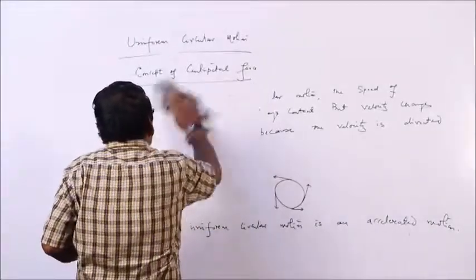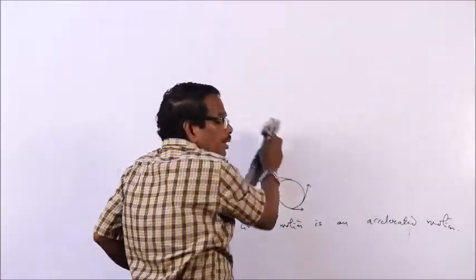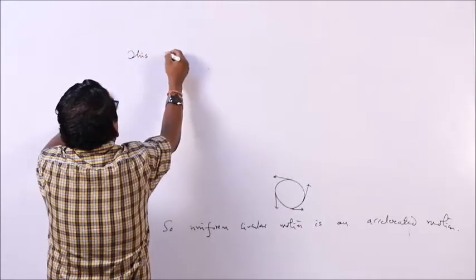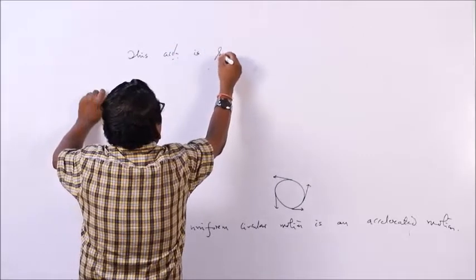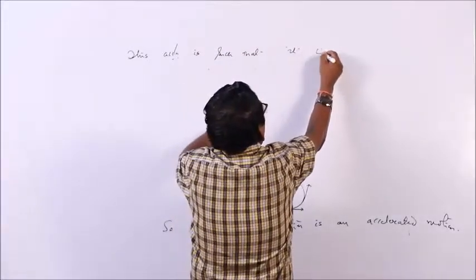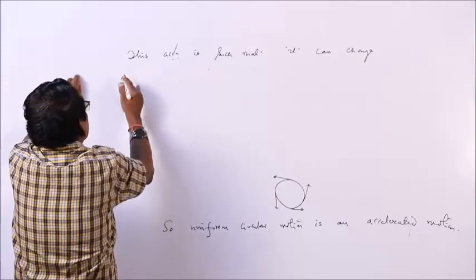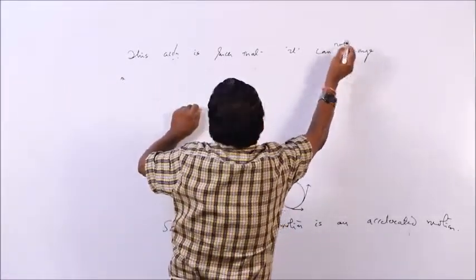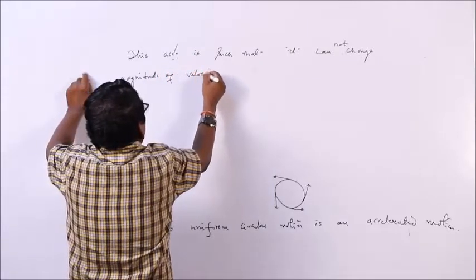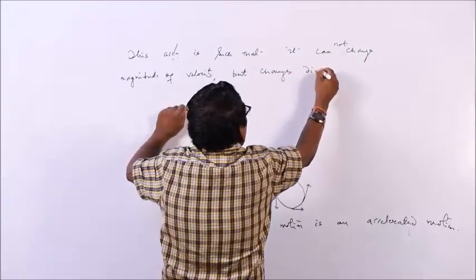This acceleration in uniform circular motion is such that it cannot change magnitude of velocity, but changes only direction of velocity.